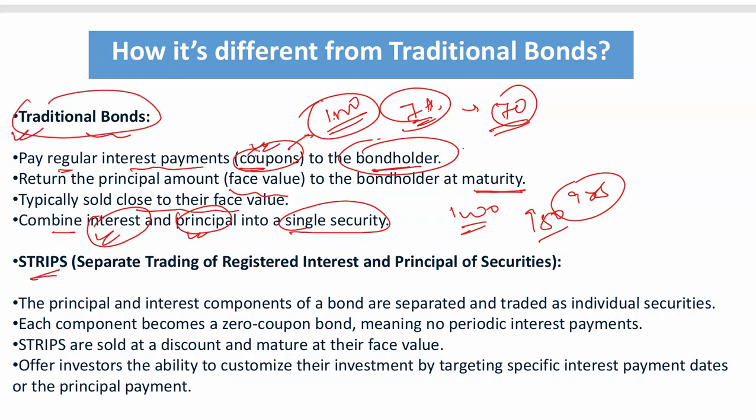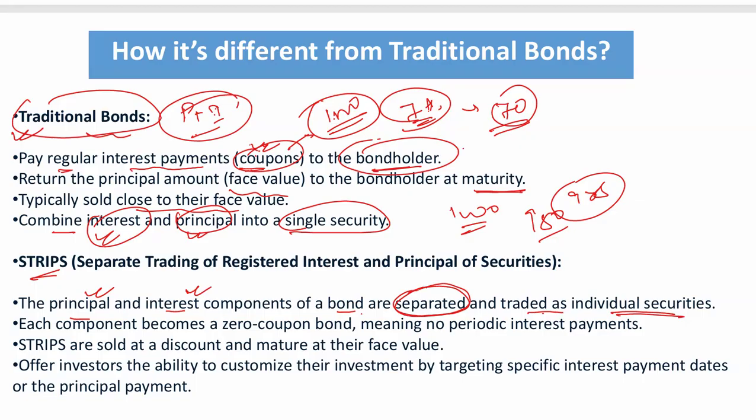Coming to the strips, that is separate trading of registered interest and principal of securities. Here the principal and interest components of the bonds are separated and traded as per the requirement of the individual, as individual securities, right? So in a traditional bond, the principal and interest components are both clubbed together. However, in strips both are separate components. You can either choose the principal component or the interest component.